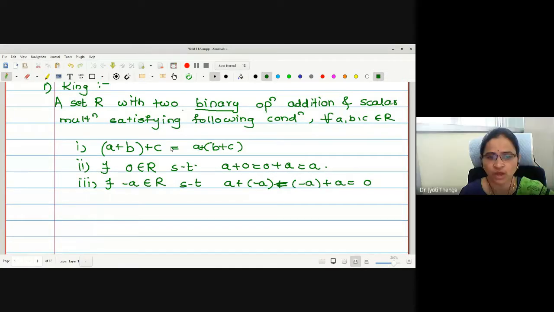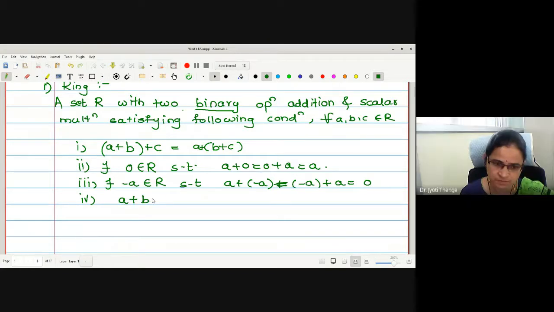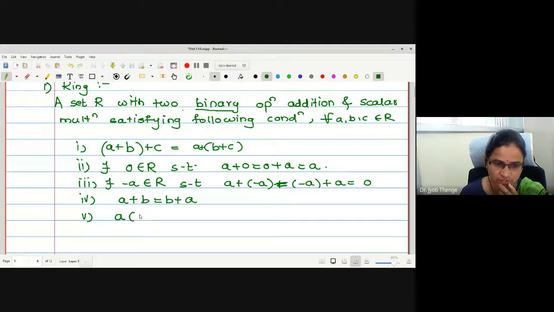Now, what should be my next property to say it is an abelian group, additive abelian group? Commutative with respect to addition. Therefore, A plus B is equal to B plus A, right? What should be my next one? Multiplication associative. That is A into BC is AB into C. Next. Now it is distributive.